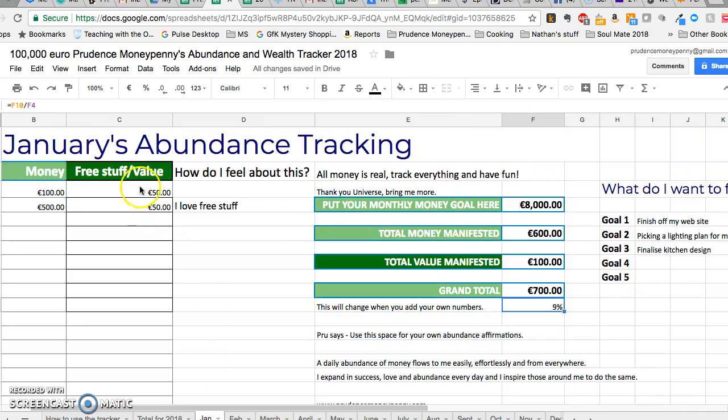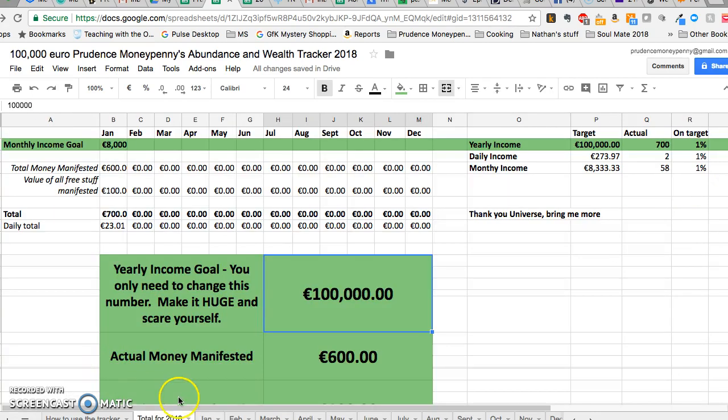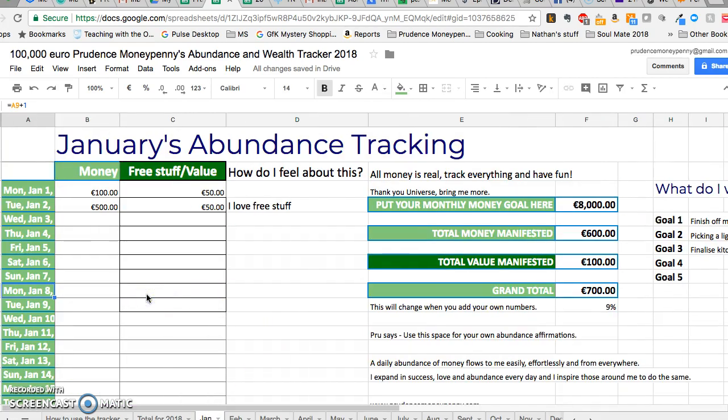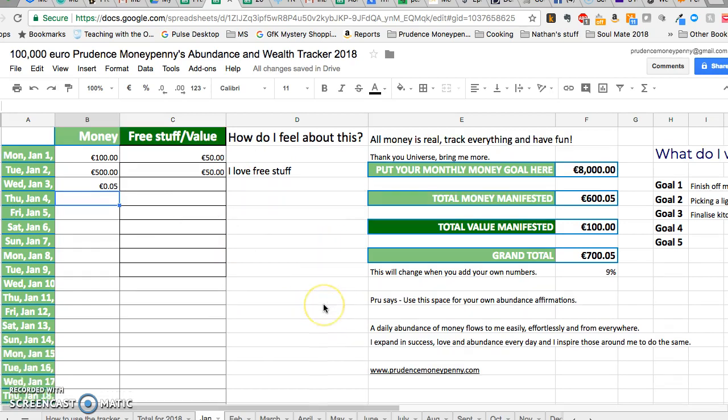Then every day put in the amount of money, whether it's money you find on the ground. So let's say you find a 5-cent coin, put that in, or it's money you get from a client, or it's investment income. It doesn't matter. This is money. And then this column here is the free stuff, the vouchers, the coupons, the free gifts, or the value of something. If you had to go out and buy the thing, service, product, how much would it have cost you? This bit here is how you feel about it, and that's completely optional.